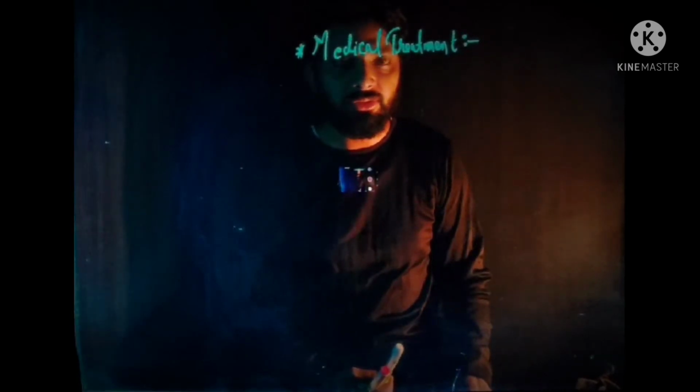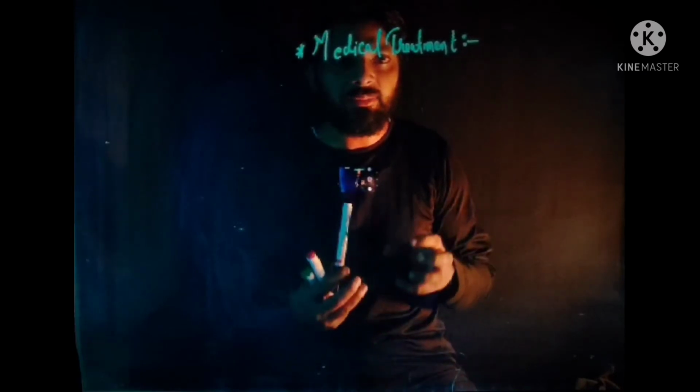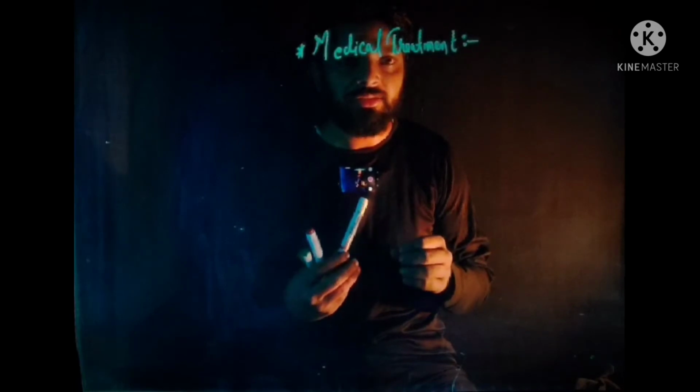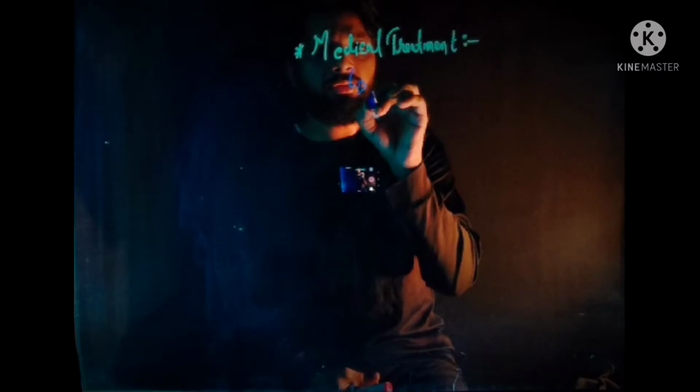So let's talk about how these anti-epileptic drugs work in trigeminal neuralgia. Here I am going to talk about the mechanism of action